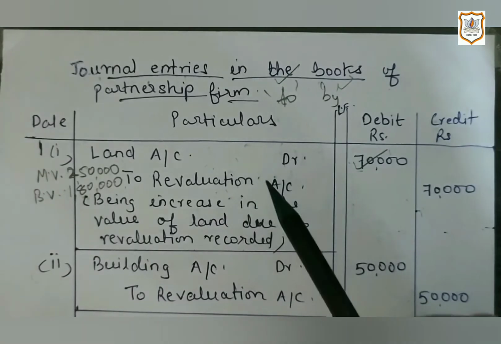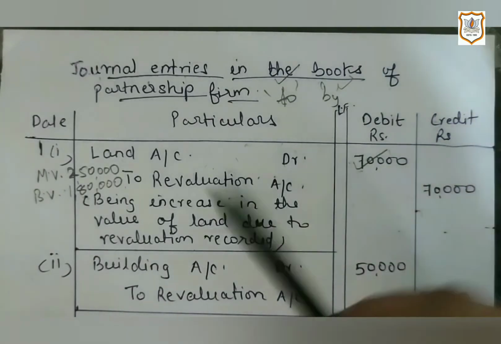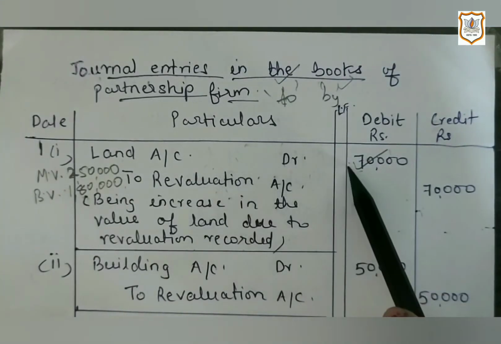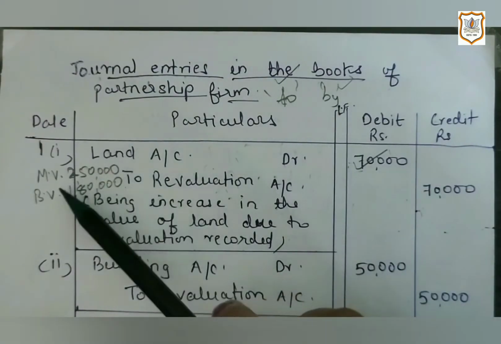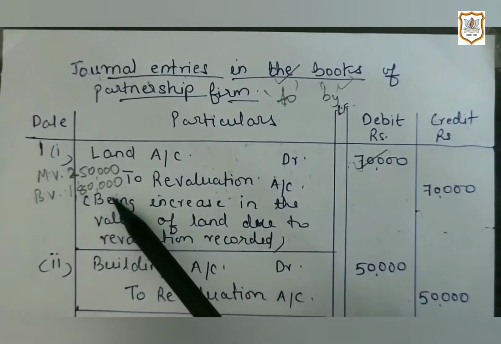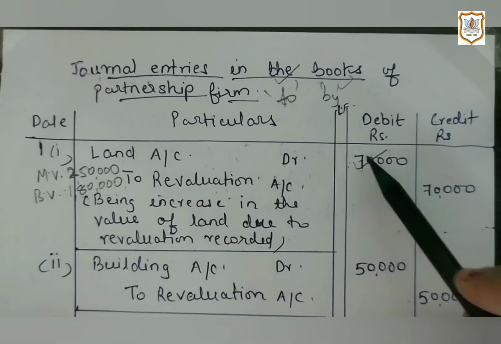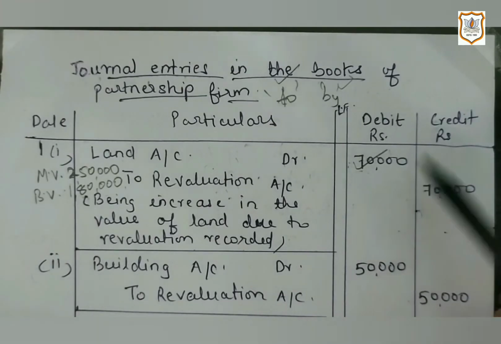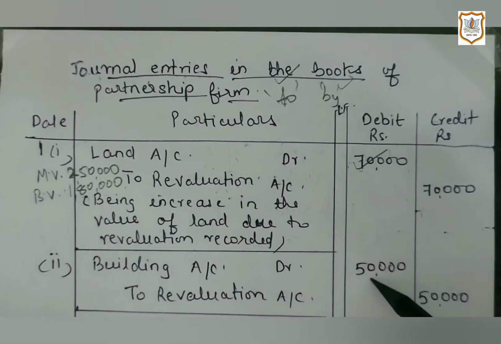So here we have found the difference. We have calculated profit or loss. That means here it is a case of profit. Profit in the sense that market value is more than the book value. So we got a profit of 70,000, and we calculated it. But in this case, it is directly given that in the case of building, we are getting profit as the market value of the building is increasing. So here it is directly given, it is increased by 50,000.